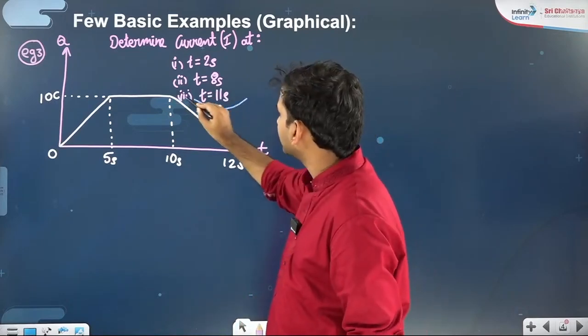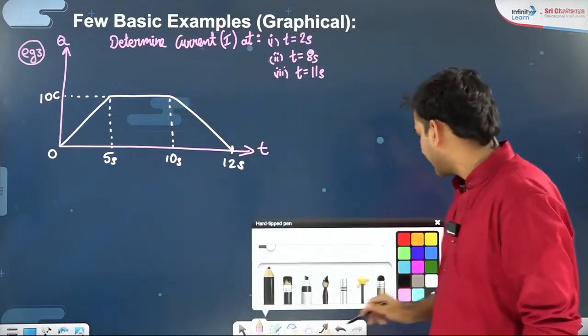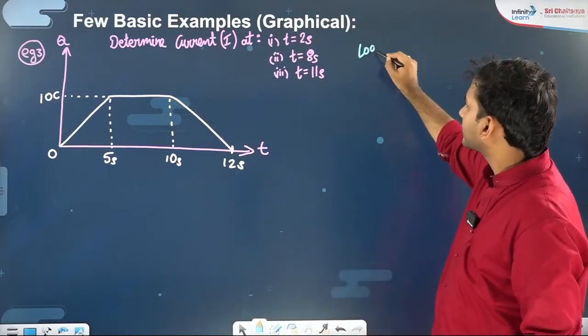These are the 3 parts for you. You have to find the current at different instants. Logic is very simple here.